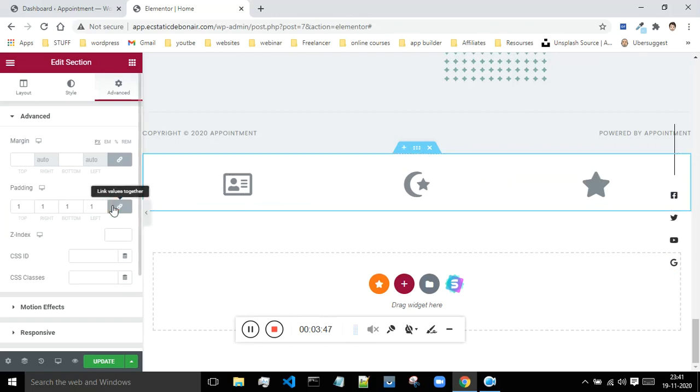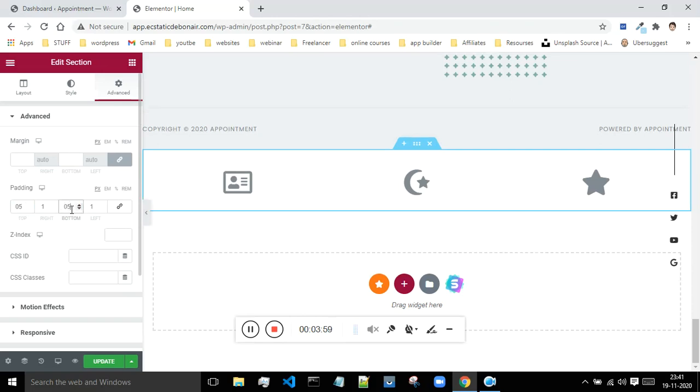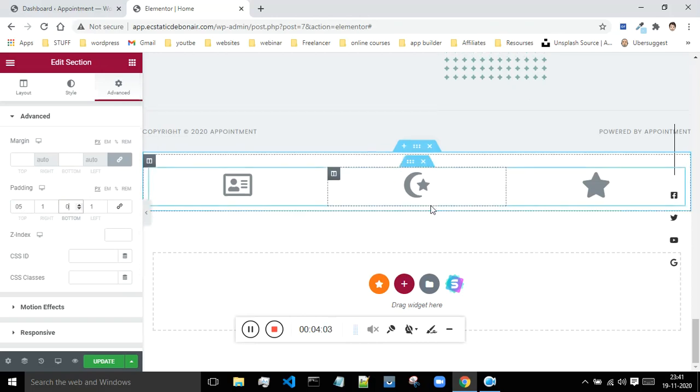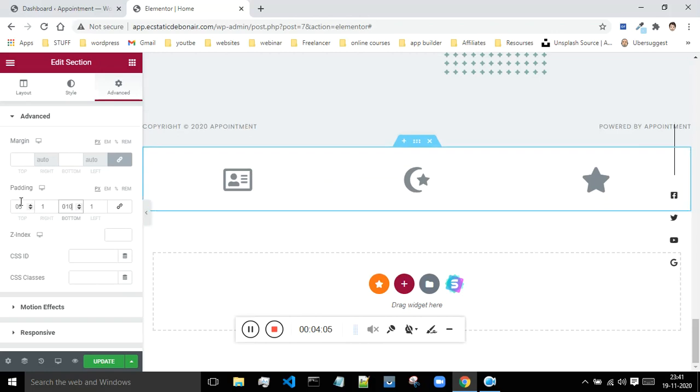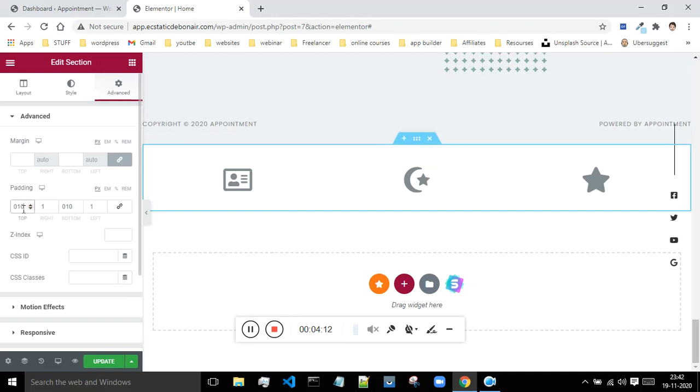Okay, so I will just unclick this, and now I will give 5 on the top and 5 at the bottom. Okay, so now this looks much better, or maybe should I give it 10? I think 10 is better.